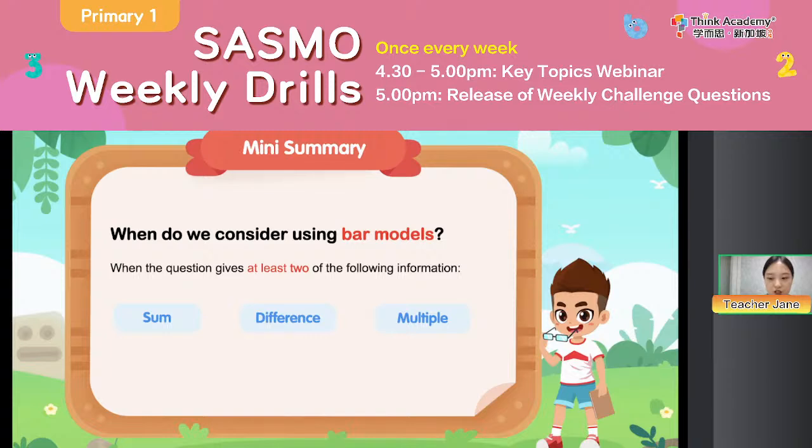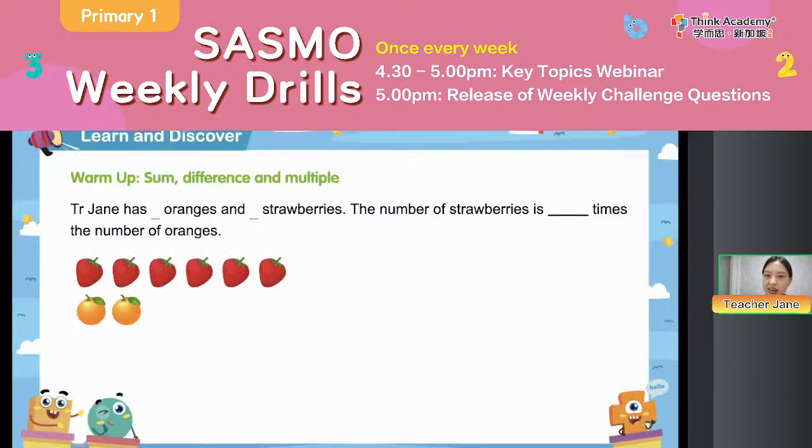And then sometimes it can also help us with the question that has multiple relationships. So everyone, let's try it. When we have multiple relationships, how can we use the bar models? Okay, multiple relationships. This time, Teacher Jane has some oranges and some strawberries. Everyone, type in the chat box: how many oranges does Teacher Jane have?